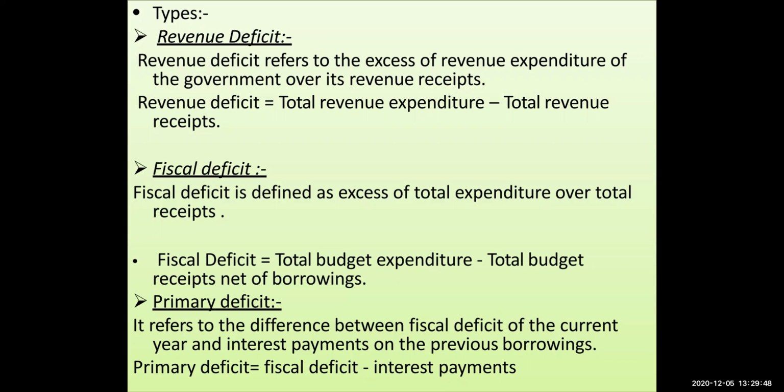What is fiscal deficit? Fiscal deficit is defined as excess of total expenditure over total receipts. So total budget expenditure minus total budget receipts net of the borrowings. And when we talk about primary deficit, it is the difference between the fiscal deficit of the current year and interest payment on the previous borrowings.